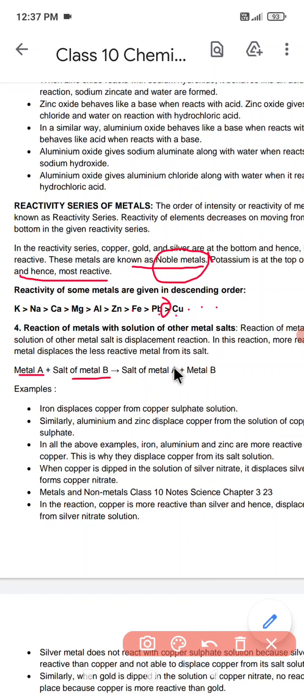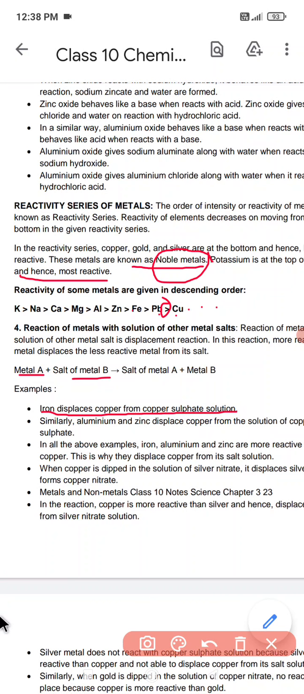Metal A is able to replace this metal B, and that's why we have this salt of metal A plus metal B. Example: iron displaces copper from copper sulfate solution. Iron displaces copper from the copper sulfate solution.